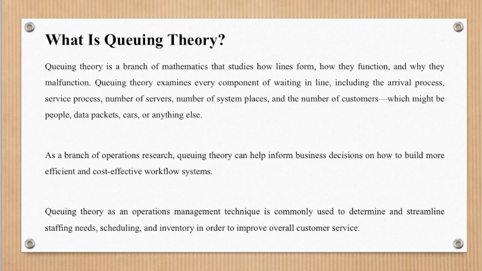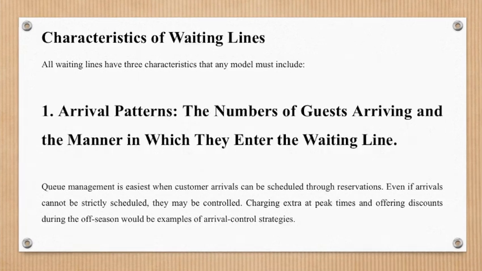As a branch of operations research, queuing theory can help inform business decisions on how to build more efficient and cost-effective workflow systems. It is also an operations management technique that is commonly used to determine and streamline staffing needs, scheduling, and inventory in order to improve overall customer service. Queuing theory is also called waiting line.